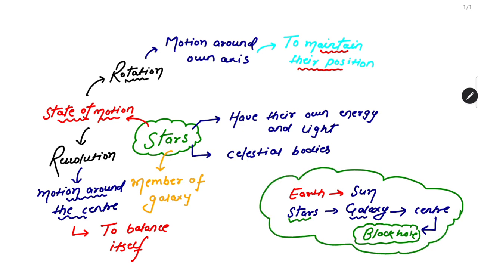So these two points are the important ones. You need to understand and remember them. Earth revolves around the sun, and stars revolve around the center of the galaxy, that is the black hole. I think you understood very well that stars have their own energy and light. Stars are celestial bodies. A star is a member of a galaxy. There are two states of motion of the stars, rotation and revolution. Why do they rotate? To maintain their position. And why do they revolve? To balance itself.